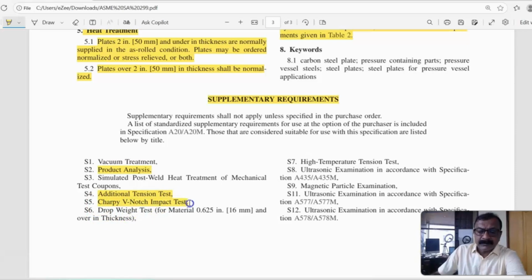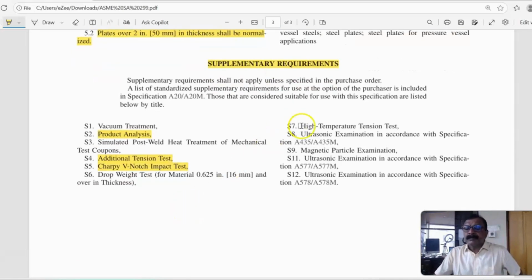Sometimes the purchaser asks for that. Then sometimes a high temperature tension test also, and straight beam UT method, A435. That's all about SA299.